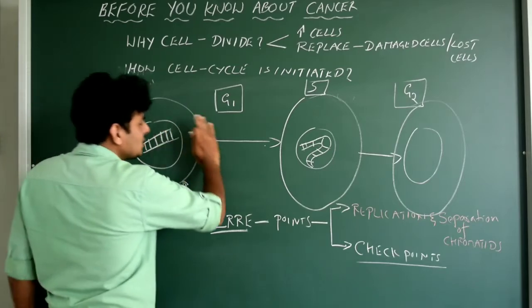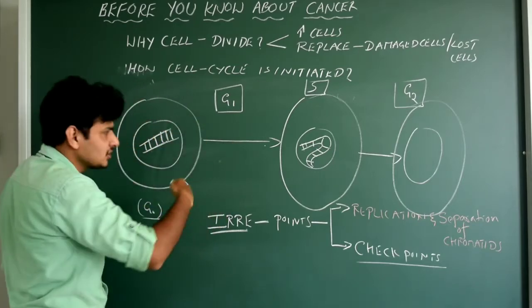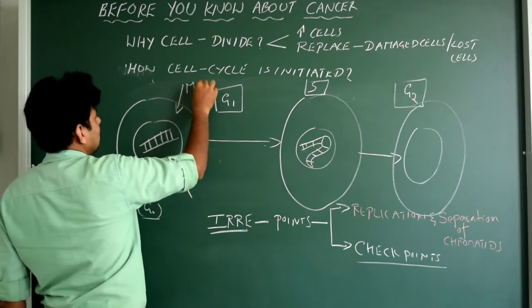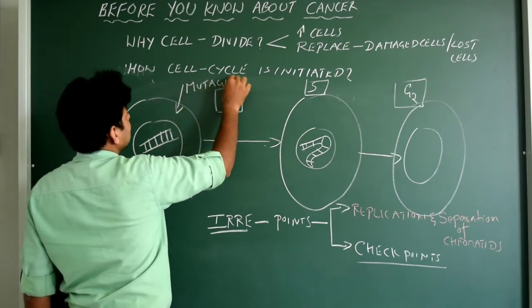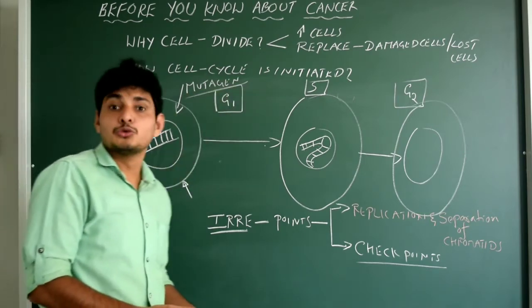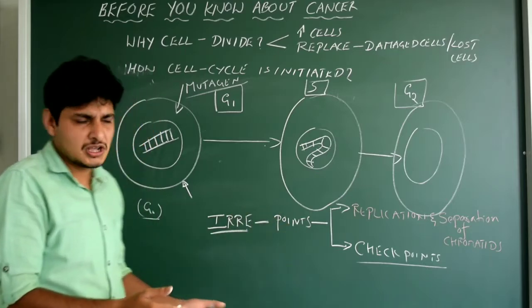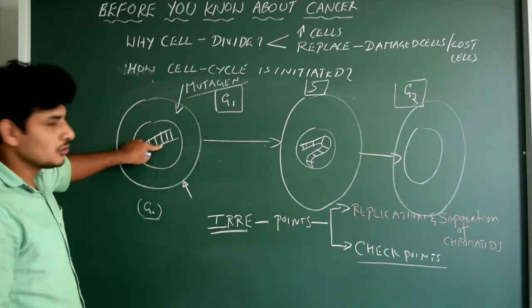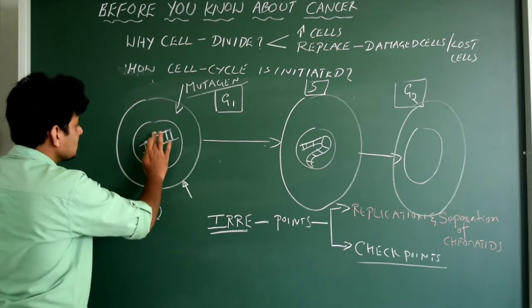When it enters into the cell cycle for its cell division, let us say due to some factors, let us say mutagen. What is mutagen? Mutagen is nothing but the agent, anything. It could be ultraviolet radiation, UVB rays, gamma rays, whatever it is, or chemicals, which initiates uncontrolled cell division, or which damages this DNA.